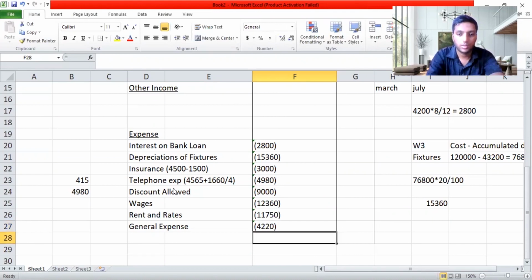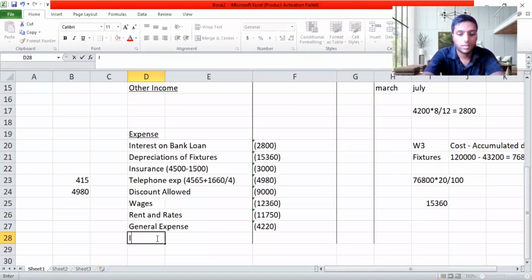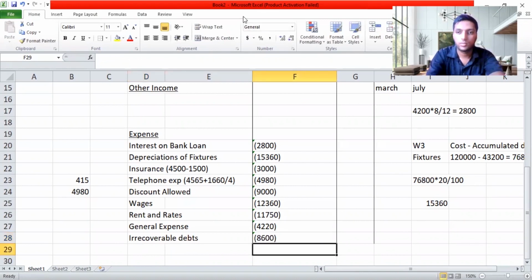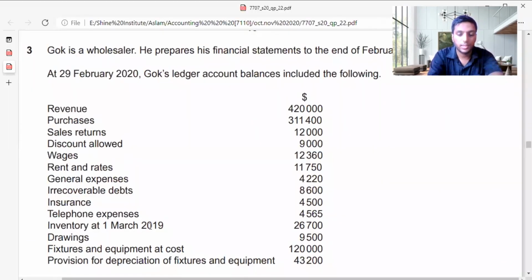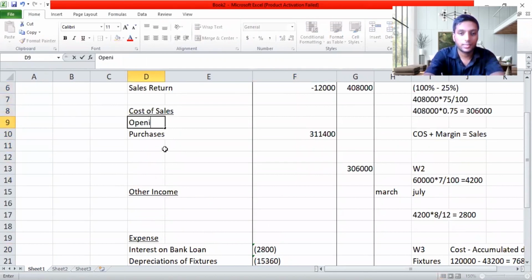We have irrecoverable debts 8,600. So I'll take irrecoverable debts or bad debts, both the same, guys. Irrecoverable debts 8,600. Then we have telephone expense. Inventory at 1st March 2019 is the opening stock, 26,700, they are given. So I'm going to move on to my opening stock and record 26,700.